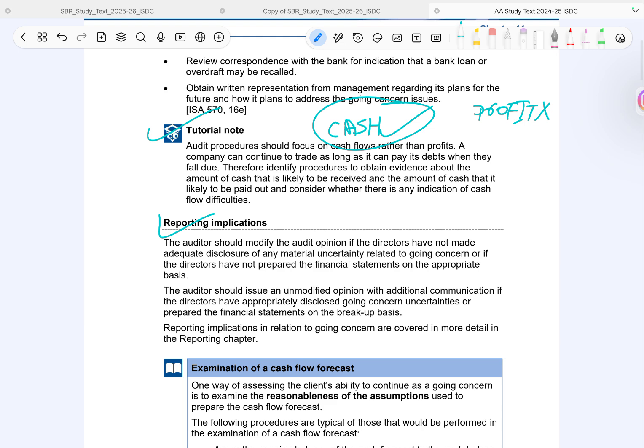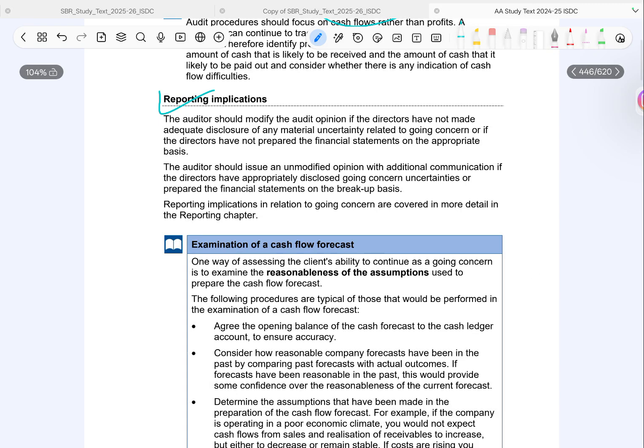Another favorite exam area. If directors do not properly disclose material uncertainty or use the wrong basis, the auditors will modify the audit opinion. But if everything is properly disclosed or financials are correctly prepared on breakup basis, the auditor gives an unmodified opinion but adds extra communications like emphasis of matter.